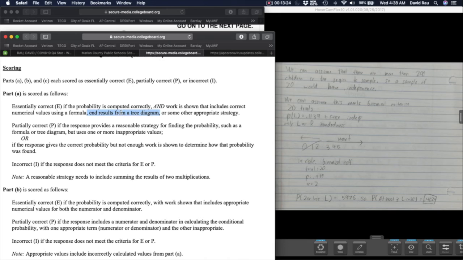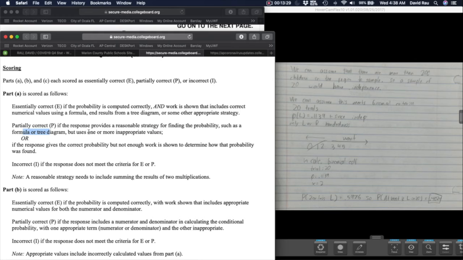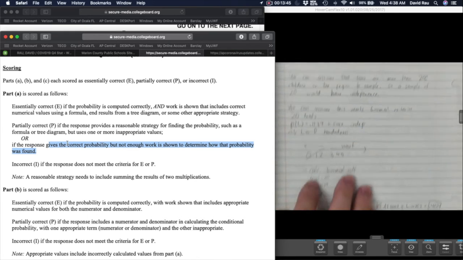Okay. Now if you give a tree diagram, but you have some inappropriate values, you make some mistakes along the way, that'll be a P. Or if you give the correct probability, but again, you don't show enough work to show how you did that, you don't get all the credit. Now, essentially, in probability, or really in statistics, they want to see the work.